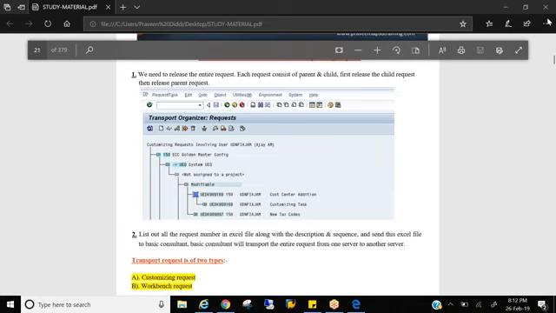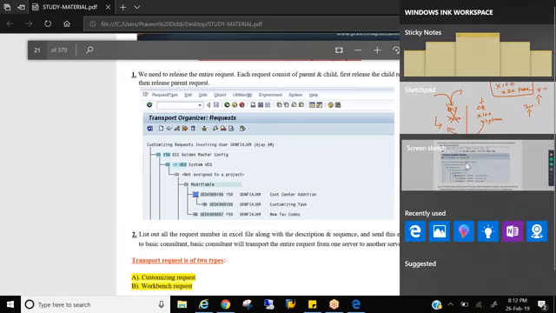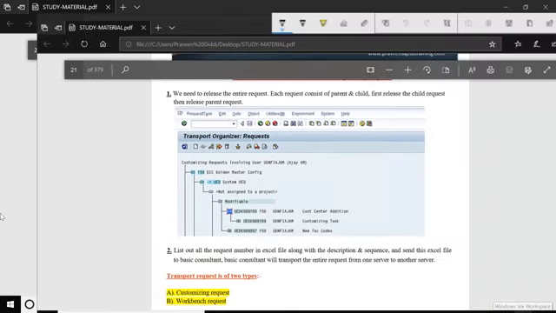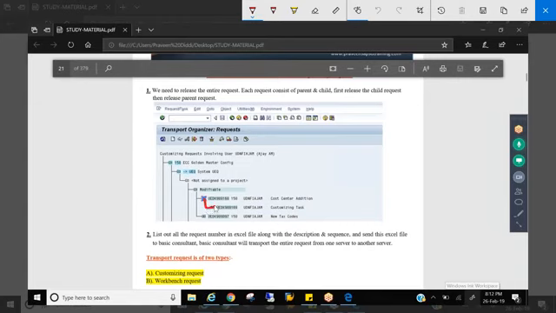And the transport requests have a parent and a child. This is a parent which has a child request. So first you need to release the child request. When you're working, the configurations will be in the locked phase. That means the basis consultant cannot transport unless you release it. So first you need to release the child request, then you need to release the parent request. Only then would you be able to transport it.